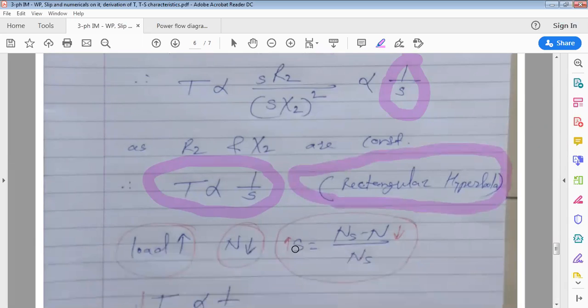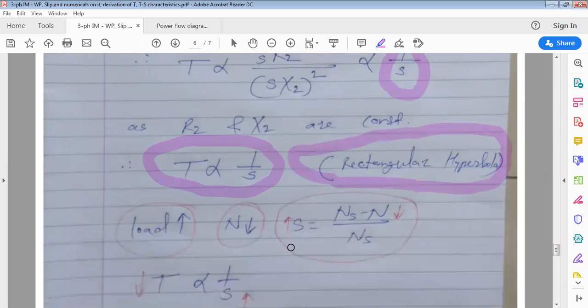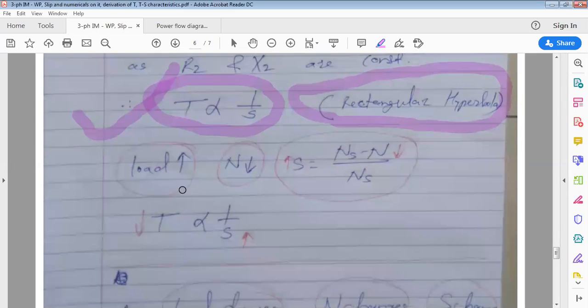Now what occurs when you are continuously increasing load on a three-phase induction motor? If slip value is in the low slip region, torque is directly proportional to slip. But if slip is in the high slip region, then torque is inversely proportional to slip. So what is happening in the high slip region? Once the high slip region is reached and you are still increasing load on the three-phase induction motor, what will occur?